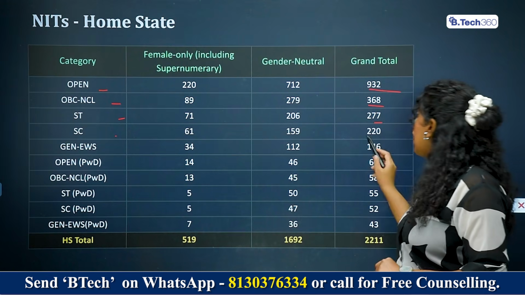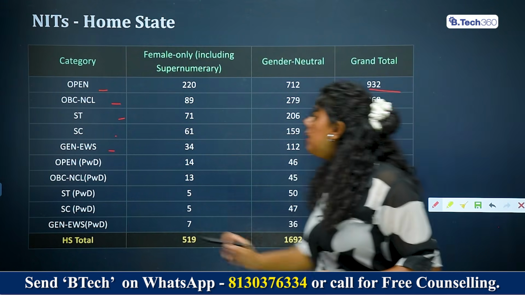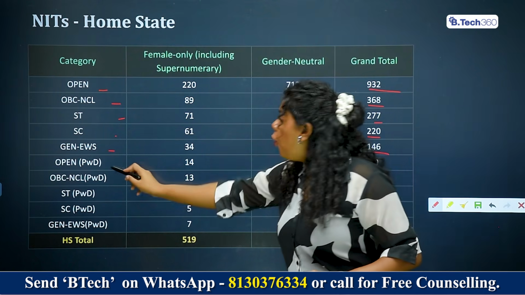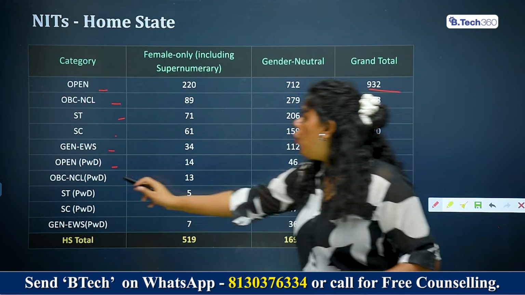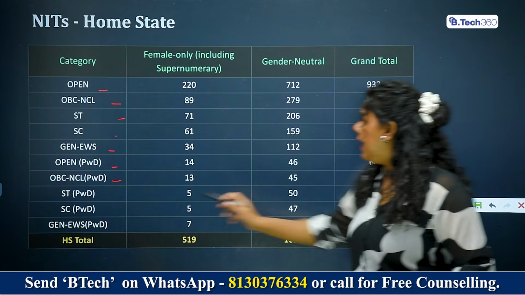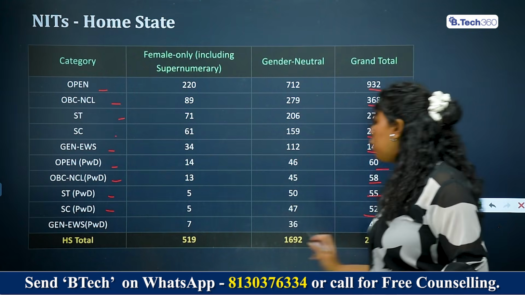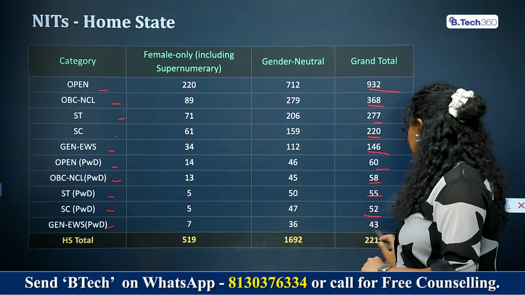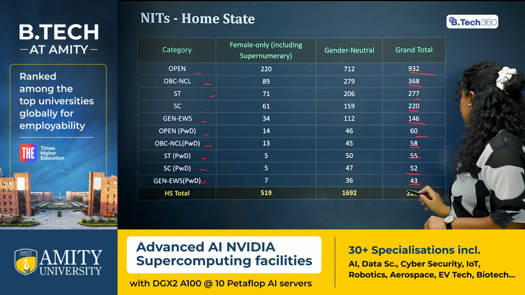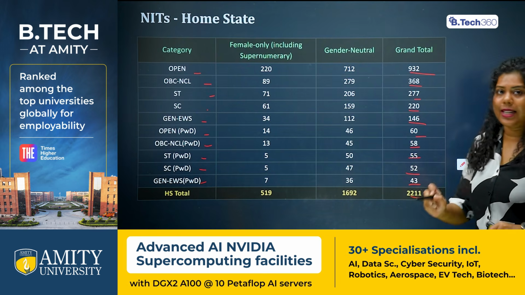In SC category, 220 seats are available. General EWS, 146. Open PWD, 60. OBC NCL PWD, 58. ST PWD, 55. SC PWD, 52 and general EWS PWD 43. So for home state students, a total of 2,211 seats are available.